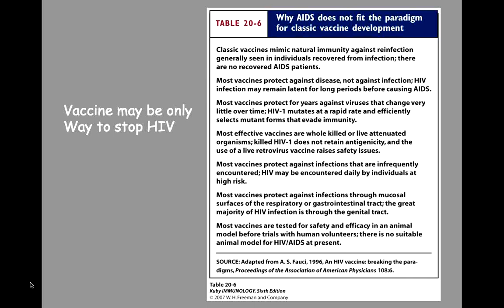And as I told you, the SCID model was developed wherein human thymus was implanted into mouse so that antiretroviral drugs can be tested, and it was found which of the antiretroviral drugs can be used. Vaccine strategies which are under study include anti-HIV antibodies, cellular responses, and antibody and cellular responses together. So far, an AIDS vaccine is not a simple exercise, and classic vaccine development has not taken place, although there are trials going on, and hopefully in the near future we will have an AIDS vaccine developed. Thank you.